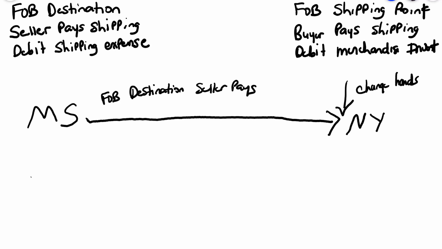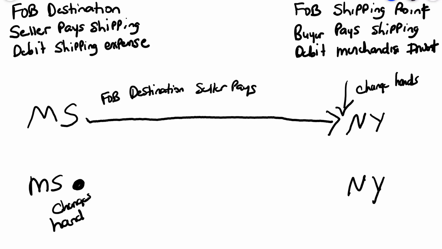Let's do the same thing again, but let's pretend it is FOB shipping point. In this case, right when we put it onto the truck, it changes hands. They do not belong to us. We do not even go to New York with them.